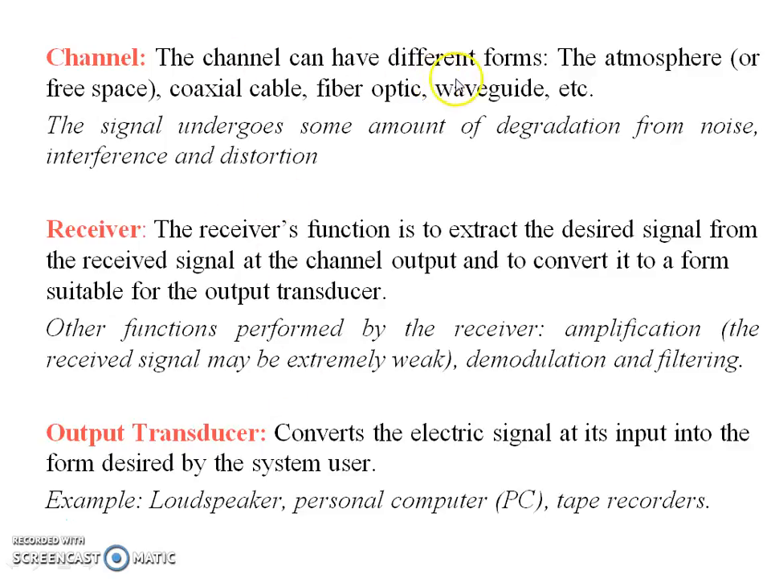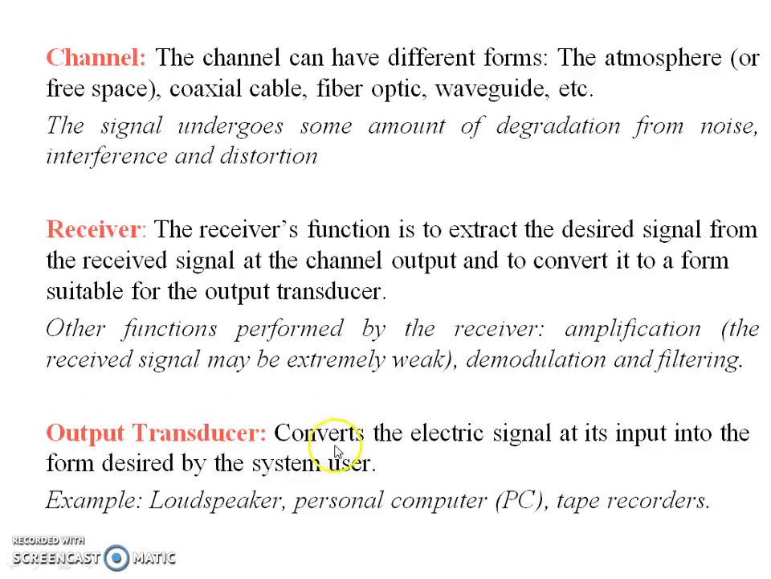Now the channel can have different forms. The atmosphere, a coaxial cable, wired or wireless. Okay? Now the receiver's function is to extract the desired signal from the received signal at the channel output and to convert it to a form suitable for the output transducer. The other functions performed by the receiver are amplification, as the received signal may be extremely weak, demodulation and filtering. Yes, if the received signal is weak, what can we do? We can use amplifiers to give strength to that signal.